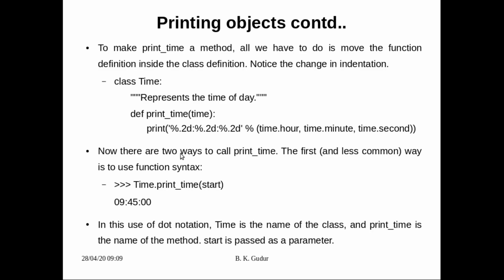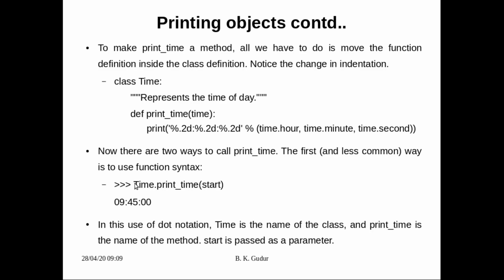Now there are 2 ways to call print_time, this particular method. The first one is normally used less often, and the second one we have already seen. The first one is, we use the Time class name, then the dot operator, then the function name, and to that we supply the object. Here the object is start.